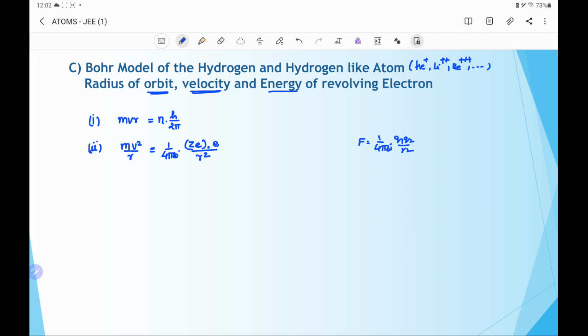Now we have to manipulate these two equations. This is equation number 1, this is equation number 2. We will manipulate these equations and we will find what is r for the nth orbit, what is the velocity of the electron in the nth orbit, what is the kinetic energy of the electron in the nth orbit, what is the potential energy of the electron in the nth orbit, and what is the total energy of the electron in the nth orbit.